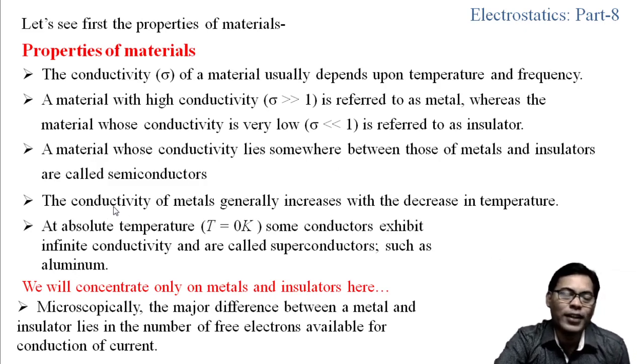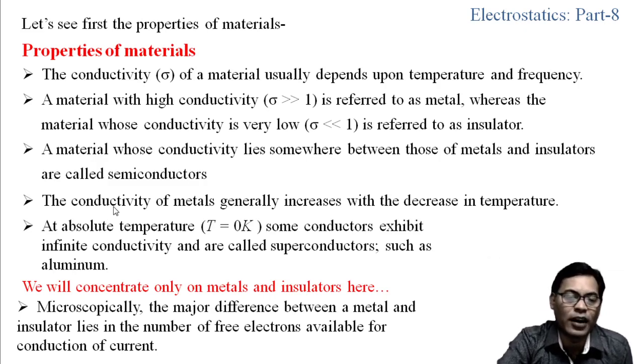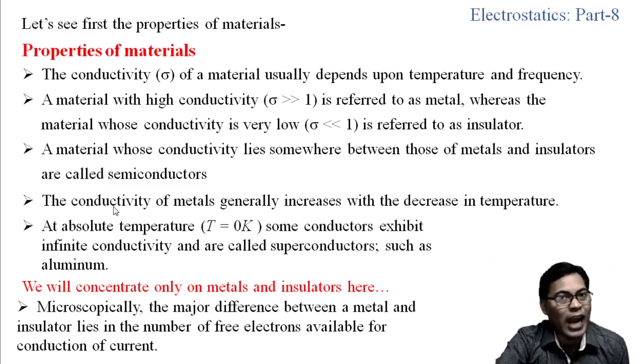The fourth point says the conductivity of metals generally increases with the decrease in temperature, and we can understand by an example that at absolute temperature some conductors exhibit infinite conductivity and are called superconductors. The example you can take is aluminum. So, at absolute temperature 0 Kelvin, the aluminum almost shows the superconductivity.